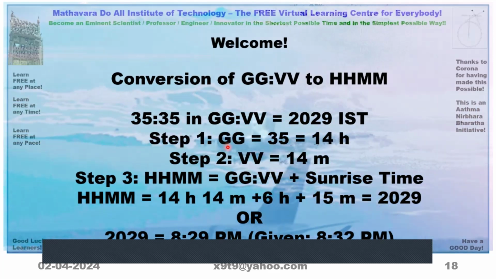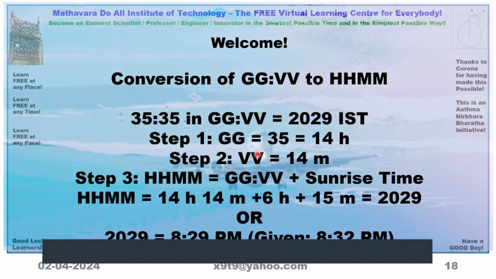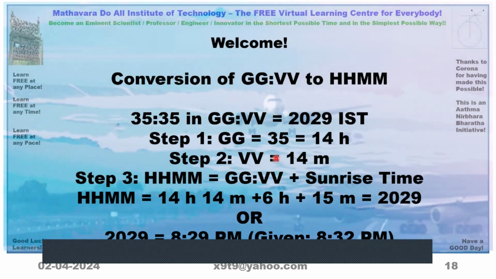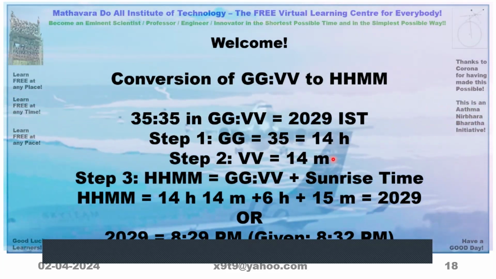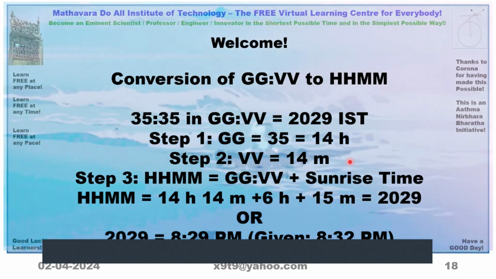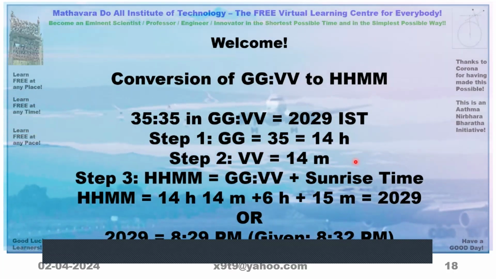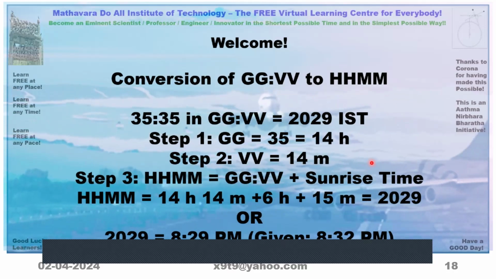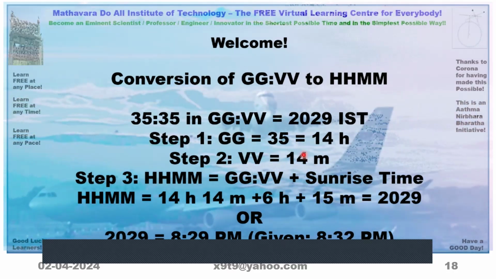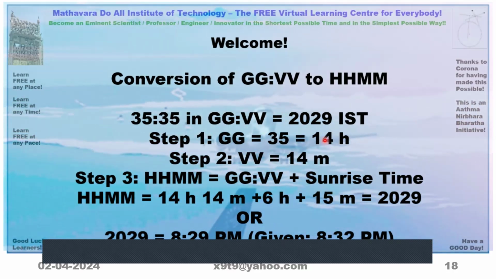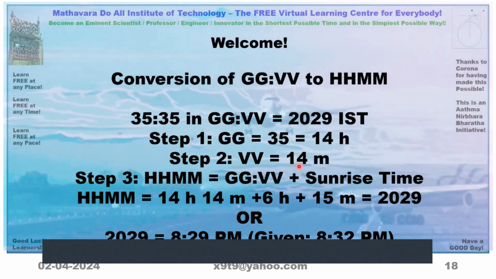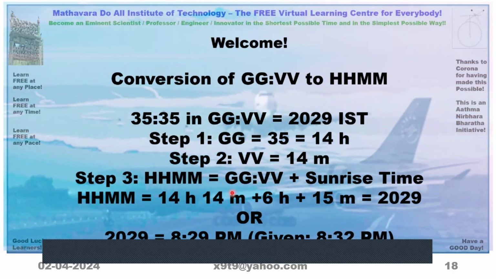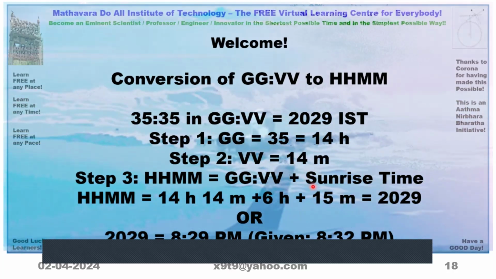Similarly, if VV is 36 instead of 35, then another 24 seconds would get added. 24 seconds is small, so we can ignore. So adding these hours and minutes, if there, plus these minutes here, you will get this one.